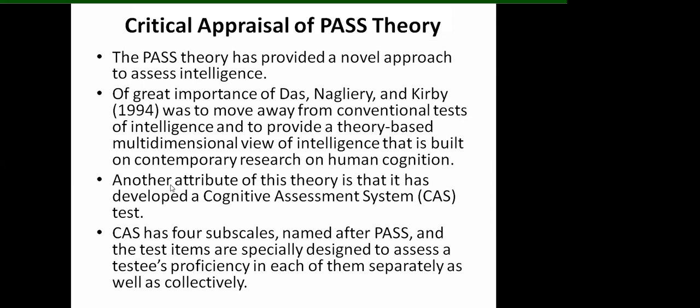So altogether, critically, we are appraising the past theory and saying that it is quite a good approach to assess intelligence, and also it gives a good cognitive assessment system to assess or to test the cognitive function, the cognitive response of any individual.